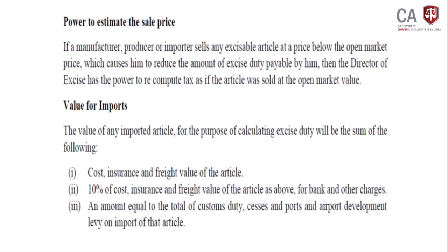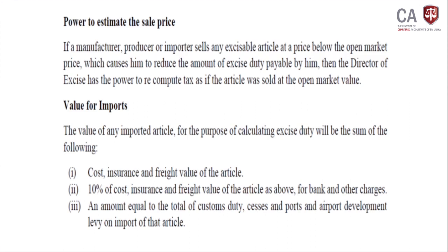Normally, if you remember when we discussed VAT, at the point of customs there is a 10% margin. Similar application is related to excise duty as well, a 10% margin on the CIF value.